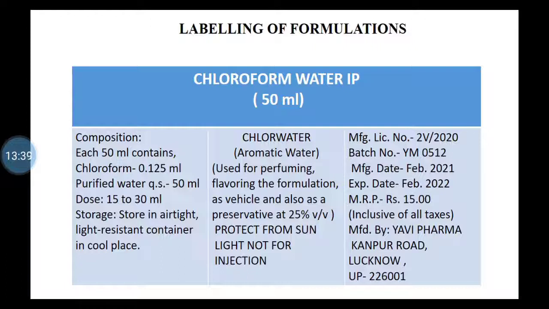Then comes the formula of the preparation, or we can say composition. Now composition, how will you write it down? Each 50 ml. Now why is 50 written? Because your preparation is 50. If your preparation is 25 ml, you will write each 25 ml of preparation, isn't it? So each 50 ml contains, and you have to write down the names of the contents that are present. Chloroform, isn't it? What is the quantity? Purified water, quantity sufficient up to 50 ml, isn't it?